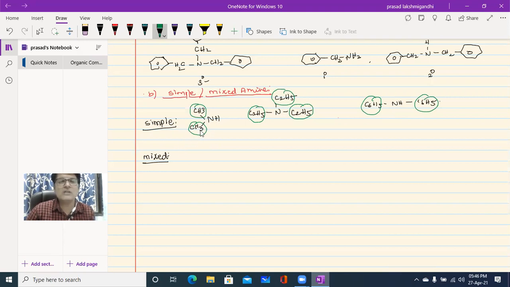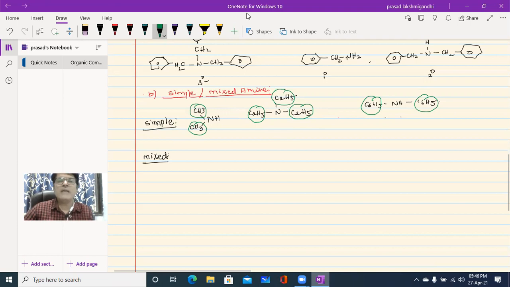Dimethylamine. Please note down dimethylamine. What about this one? Triethylamine. What about this one? Diphenylamine. This one is diphenylamine and this one is triethylamine because three ethyl groups are there, and here two methyl groups are there. So these are a few examples for simple amines.